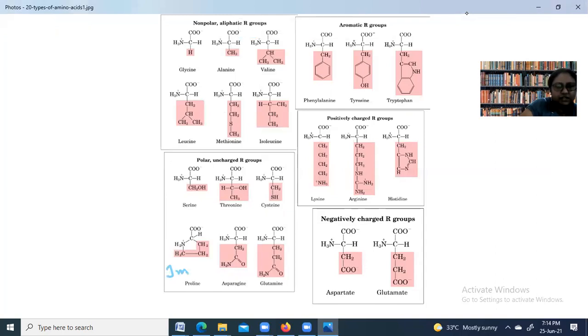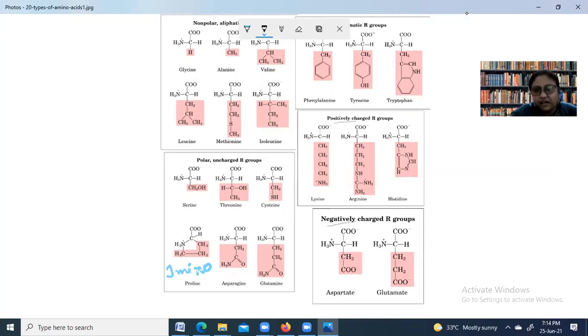So this is known as an imino acid. Now, these are polar compounds with uncharged R groups. There may also be polar compounds with charged R groups. These can be positively charged or negatively charged R groups.